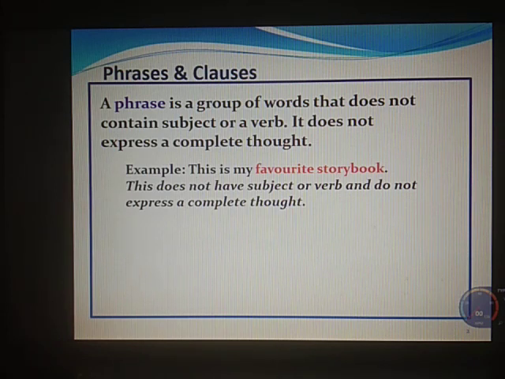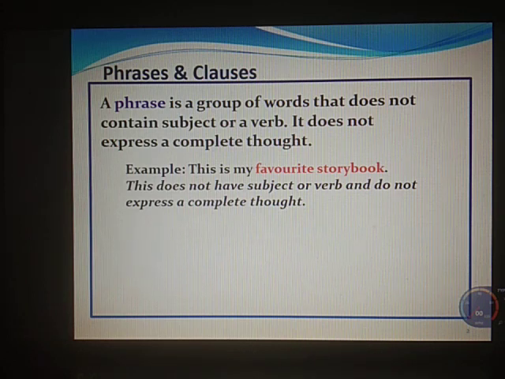For example, this is my favorite story book. So, this does not have a subject or verb and does not express a complete thought. The highlighted words, that is the favorite story book, we find it doesn't have a subject nor a verb. So, they do not express a complete thought, which is why they are known as phrases.